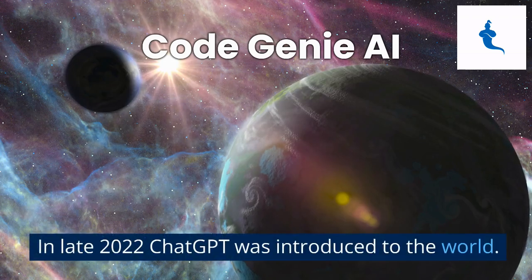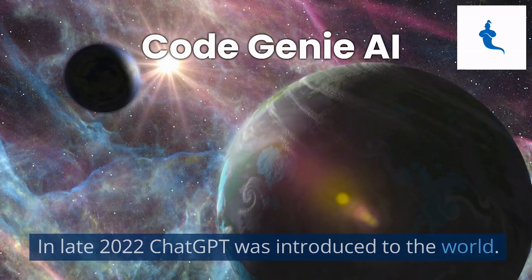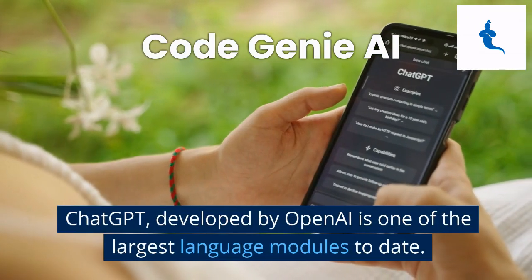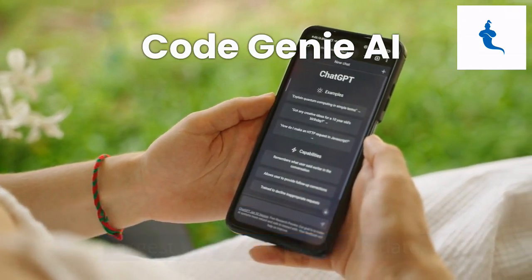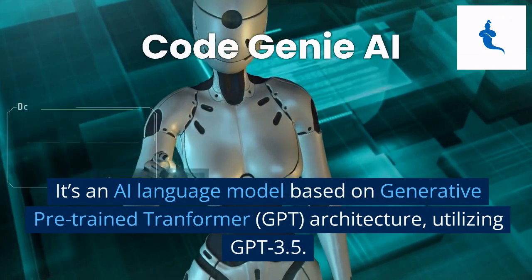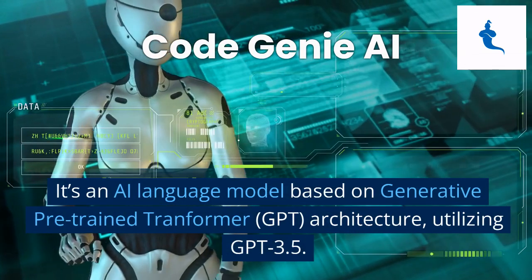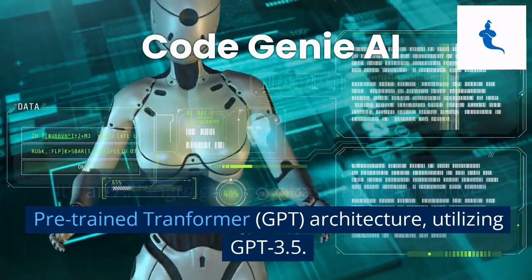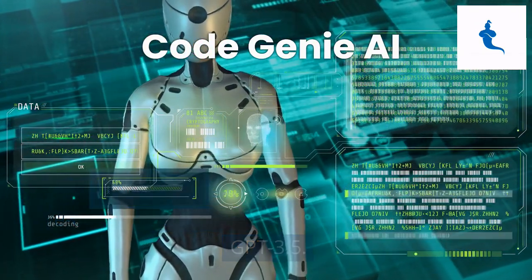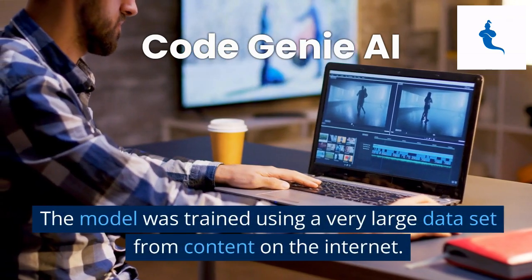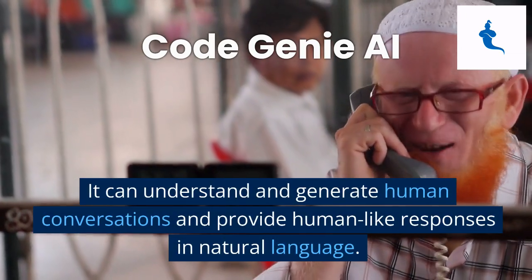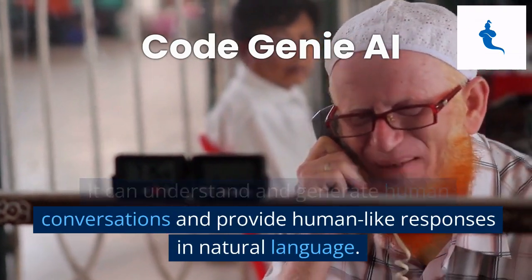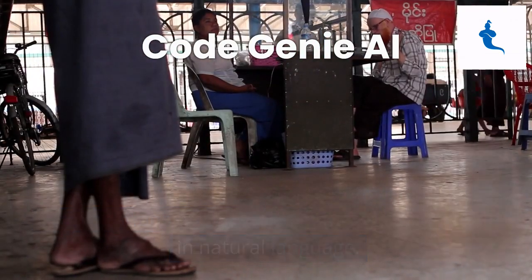In late 2022, ChatGPT was introduced to the world. ChatGPT, developed by OpenAI, is one of the largest language models to date. It's an AI language model based on generative pre-trained transformer (GPT) architecture, utilizing GPT 3.5. The model was trained using a very large data set from content on the internet. It can understand and generate human conversations and provide human-like responses in natural language.